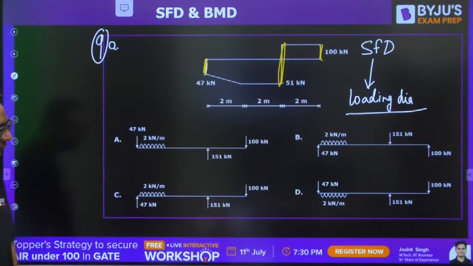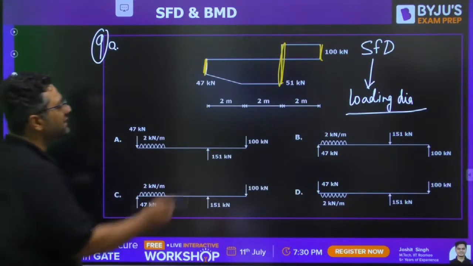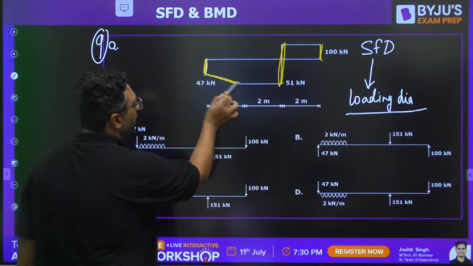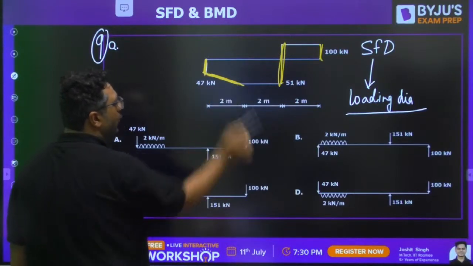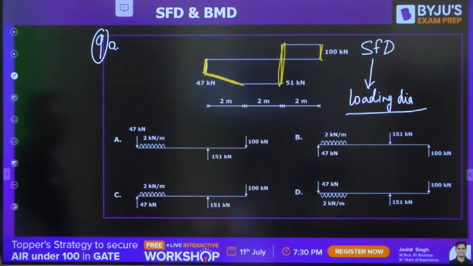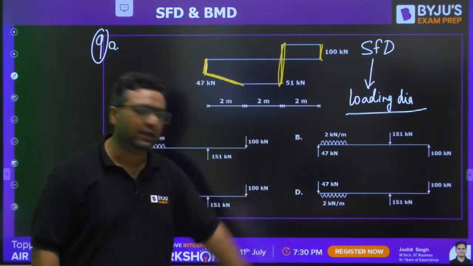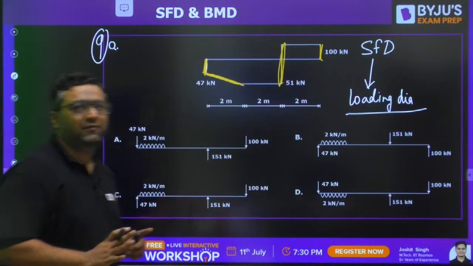Okay. So my dear, you know this is a variable slope line, an inclined line. So for this length, we must have UDL. So we need to use the sign convention here.